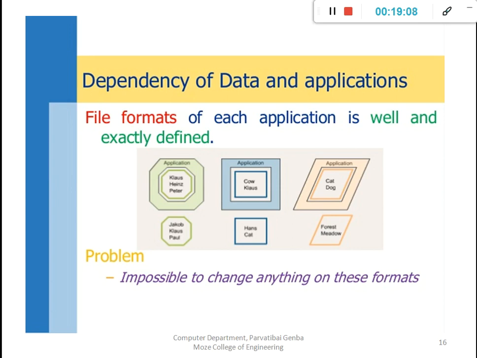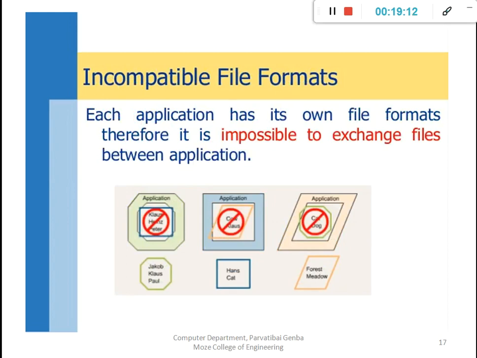That is the dependency of data and application. Then incompatible file formats: each application has its own file format, so it is impossible to exchange a file between applications. Like we cannot open an Excel file in a Word editor. That is simply the problem.